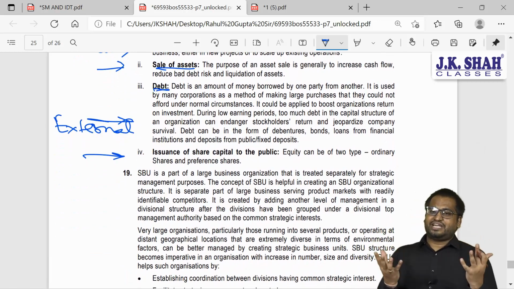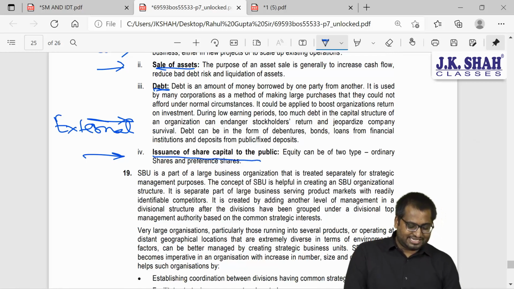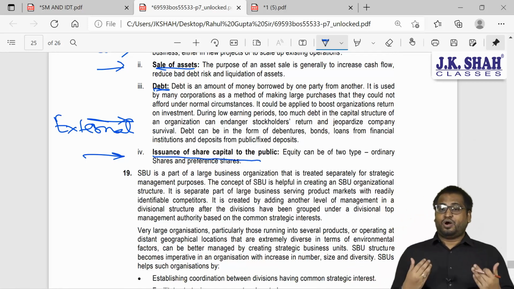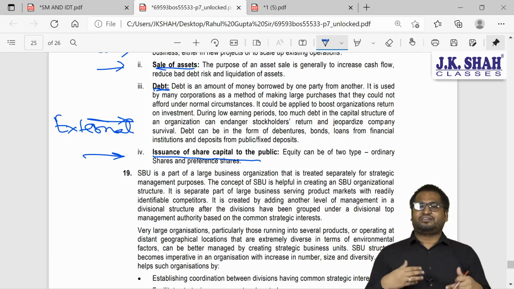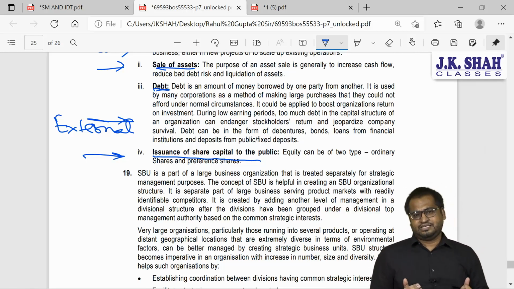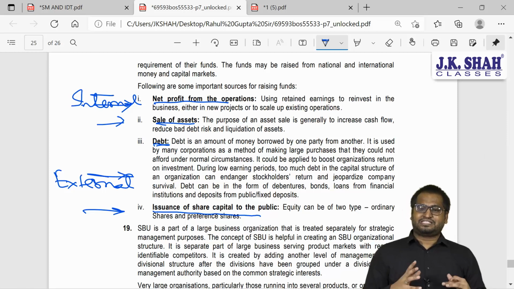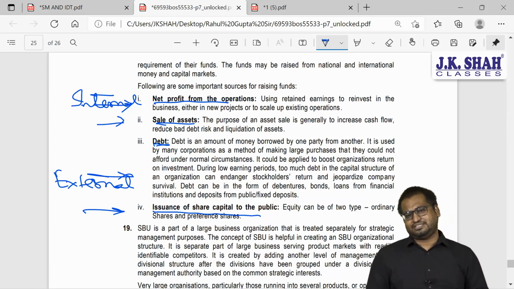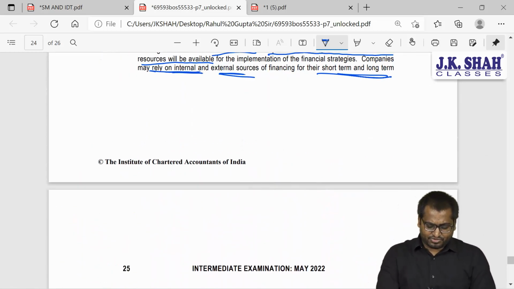If you want to use outside help, you may take loans or you may issue shares. But if you want to take loans, make sure you have appropriate profits available with you. Otherwise, it is a charge against your profits. It may result in insolvency. So be careful. Some assets you need to give as security. Do you have sufficient assets to give security? So all these points you need to take into consideration.